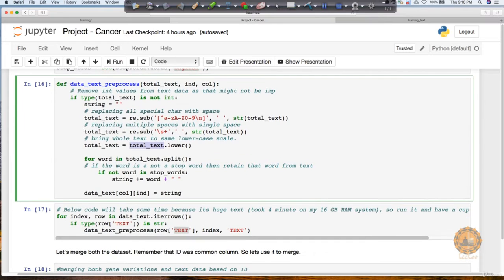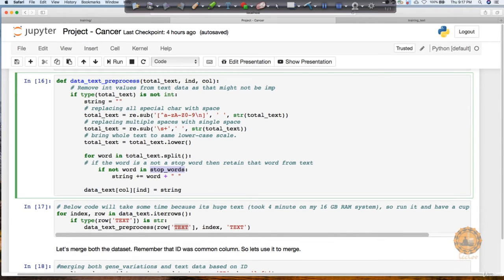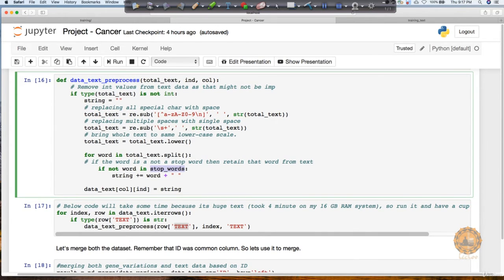Then further to that, we are going to split into each word and make sure that we do not consider stop words like a and the. So we are going to remove all of them in this particular function. And in the end, we are going to return it. Now my final text is going to be my pre-processed string, which we really needed. So this code is basically doing that.